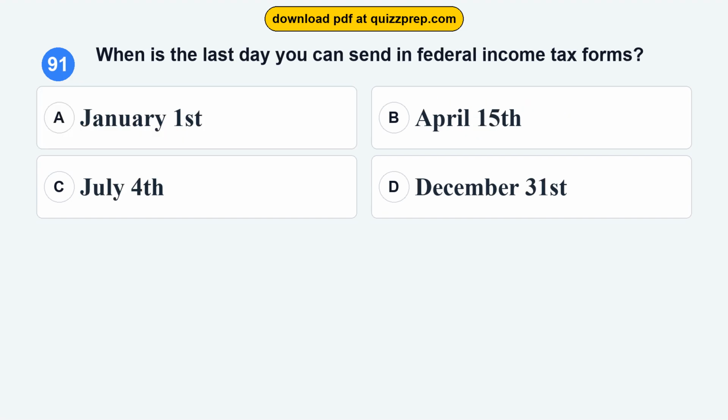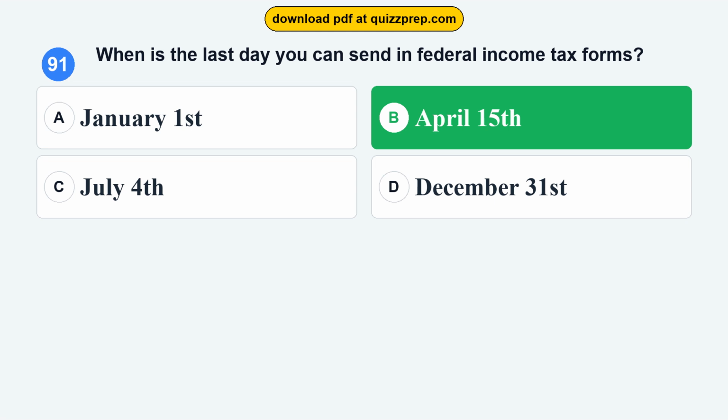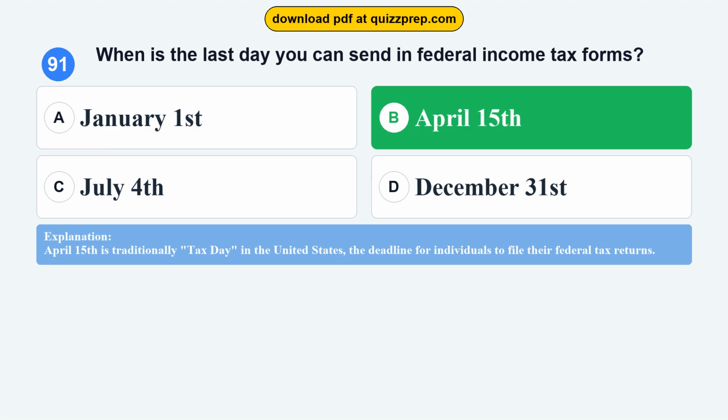Question 91. When is the last day you can send in federal income tax forms? Option A, January 1st. Option B, April 15th. Option C, July 4th. Option D, December 31st. The correct answer is option B, April 15th. April 15th is traditionally tax day in the United States, the deadline for individuals to file their federal tax returns.